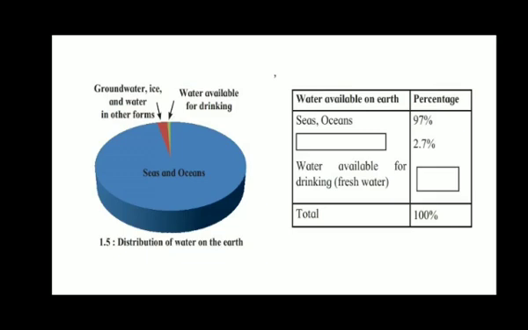After this activity, here on the screen you can see the distribution of water on the earth. It shows how much water is in the seas and oceans, how much is available for drinking, how much is present in the ground in the form of ice, and water in other forms. Based on that, you have to complete the table given, that is, water available on earth and its percentage. With the help of this diagram, you have to complete this table.